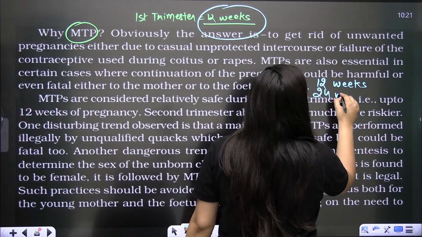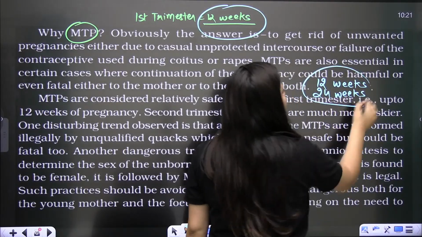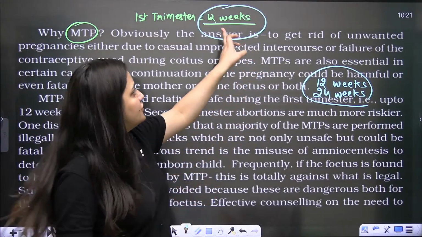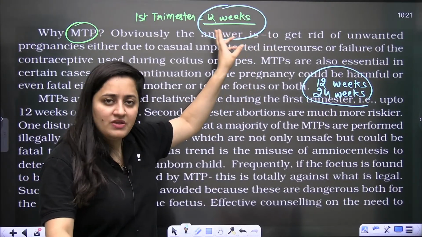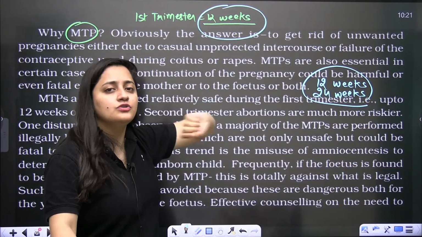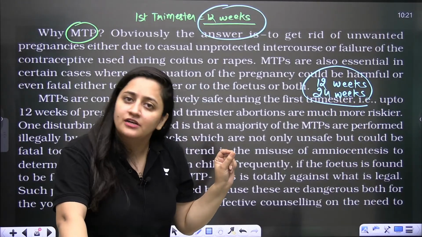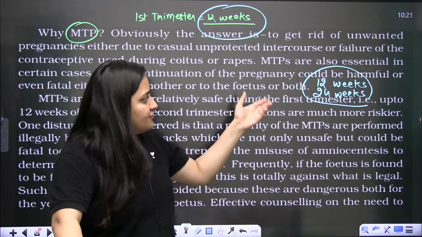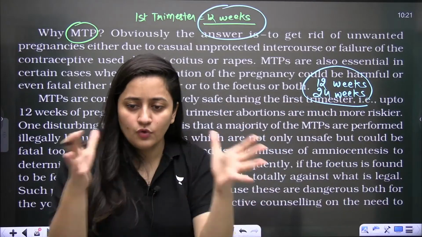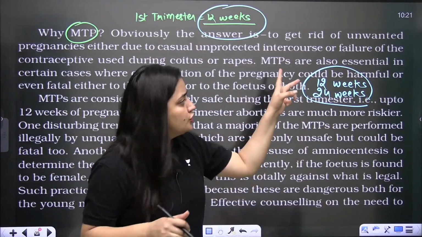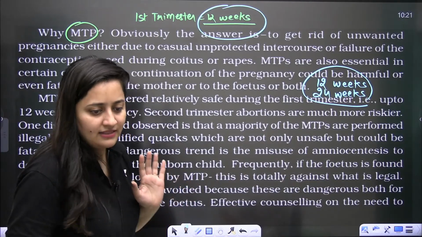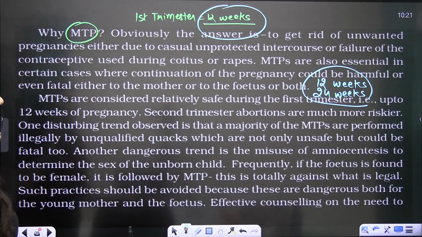So yes, even 20 weeks are also preferred, 24 weeks are also preferred. But initially, for the first trimester, if a female wants to take the MTP and the pregnancy is in the first trimester, the signature of one medical practitioner is required. But if it is for 24 weeks, because the growth is more, it can be dangerous. So in that case, 2 doctors need to sign that form. Okay, 2 doctors need to sign that form, right? This is what you need to take care.